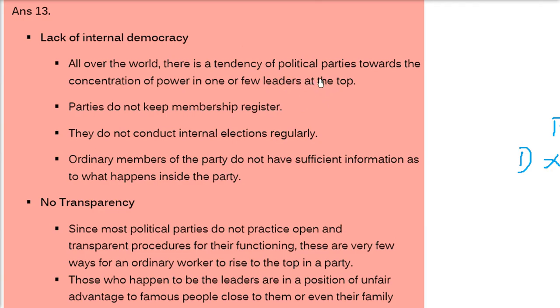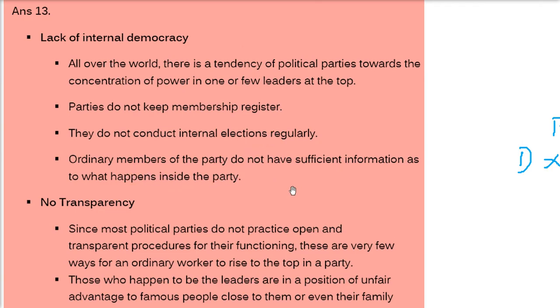They are the sole decision makers, and the party is proprietary to them. Parties do not keep membership registered. They don't have any membership register saying this many people are working for us. They do not conduct internal elections regularly. Those people who are at the top, or their bhai bhatijas, their relatives, always win the election, or they don't have an election and are already nominated, like the general secretary, the treasurer, etc.